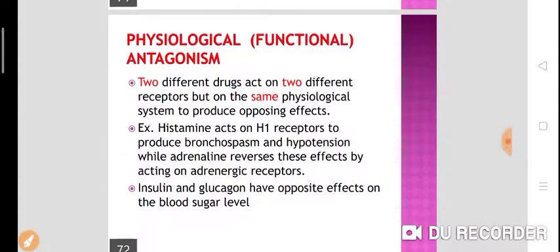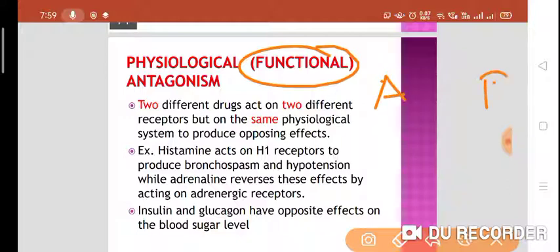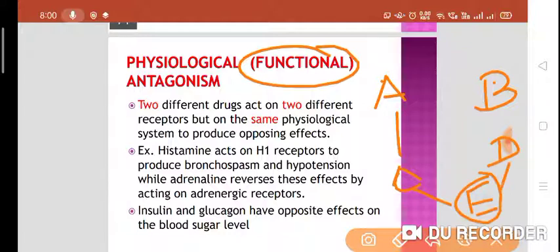Now, physiological or functional antagonism. Two different drugs act on two different receptors but on the same physiological system to produce opposing effects. Two different drugs like A and B will act on two different receptors like C and D, but on the same physiological system like E. But still they will produce different or opposite effects.